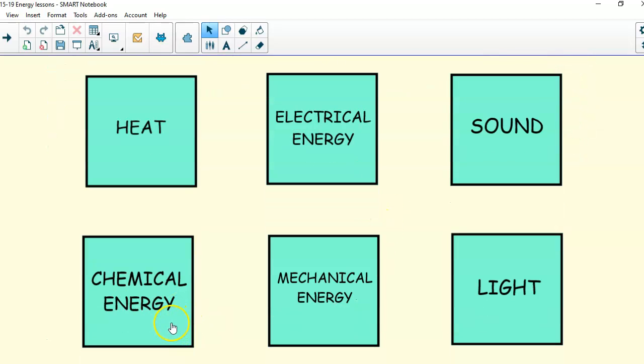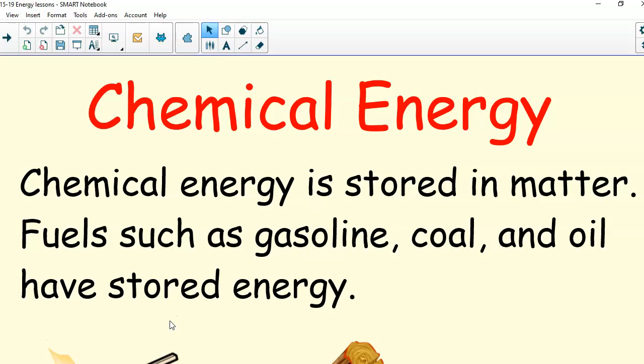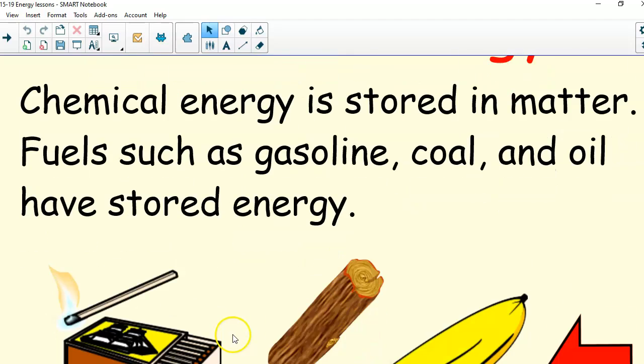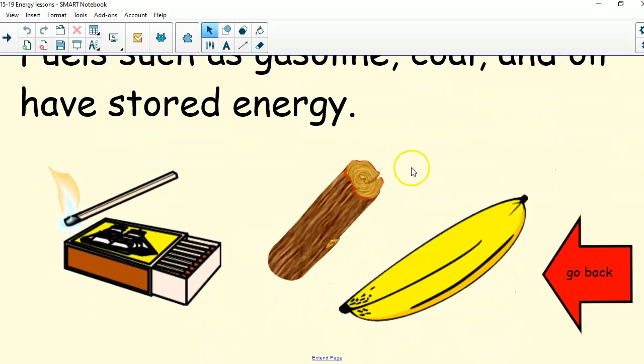Then there's chemical energy. Chemical energy is stored in matter. Fuels such as gasoline, coal, and oil have stored energy. Wood has stored energy. When you burn it, you are releasing that energy. Matches are an example of stored energy. And as I said earlier, food, that's a banana, which is good for you. So it's good stored energy.